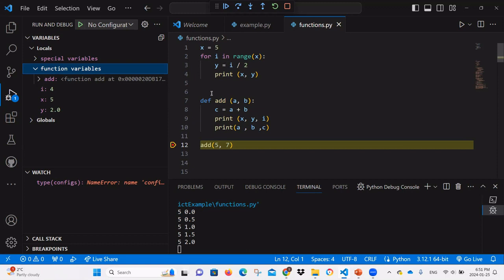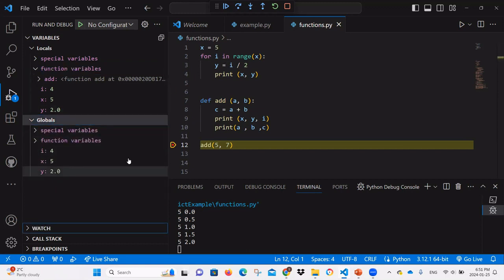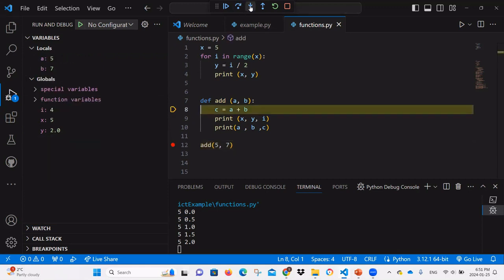Okay, now I'm gonna step inside. Now see how it happens, the local and the global are the same because we are outside on the script. I'm gonna step inside the function now. Notice what's gonna happen here when we step inside the function. Now see what happened? The local scope is only what is local to the function. Okay? The global scope is what was accessible outside of the function.